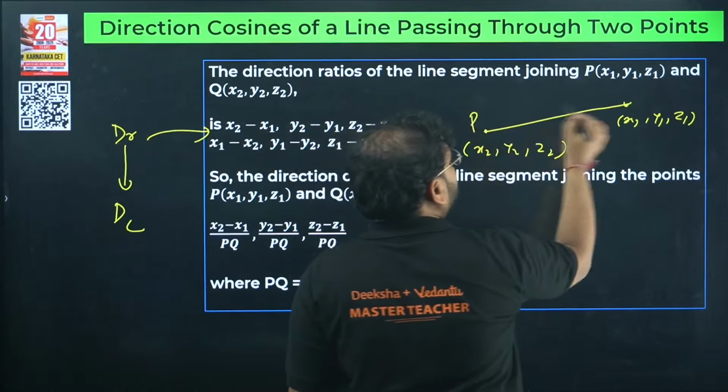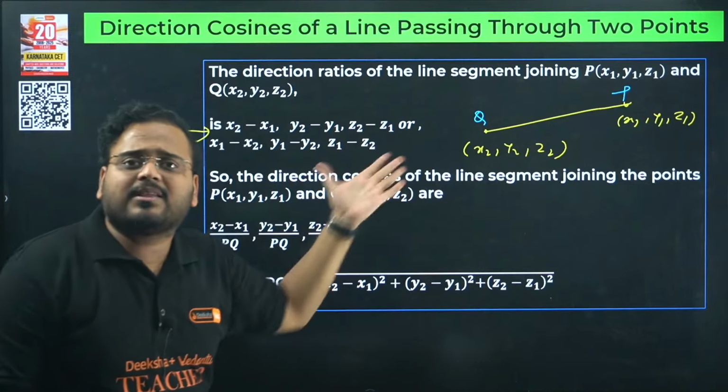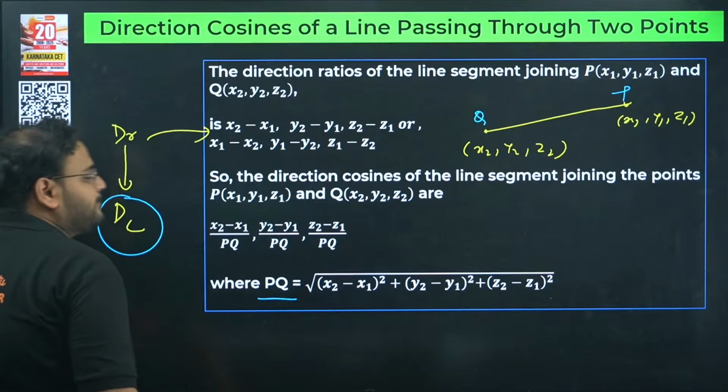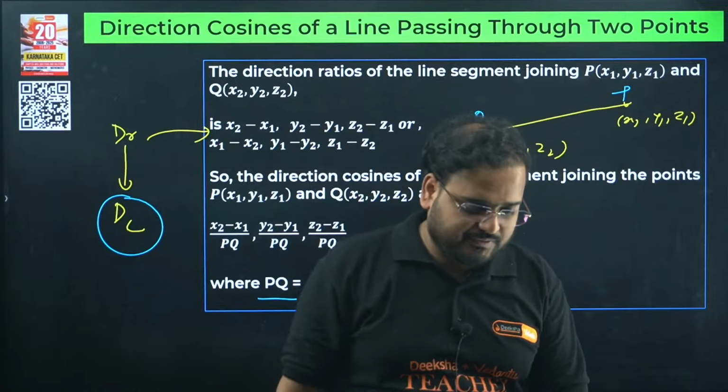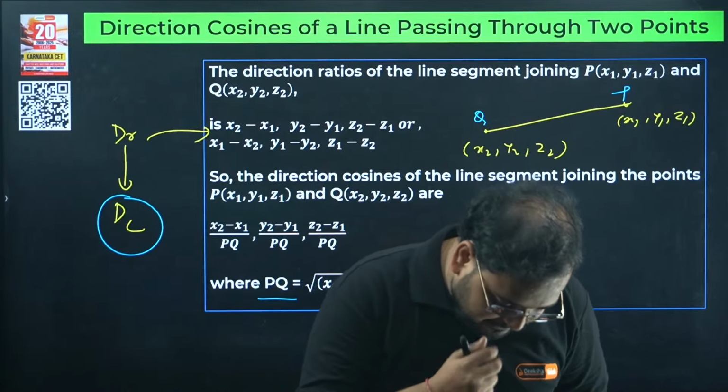How do you find the length PQ? Check here. This is Q, this is P. So PQ you can find using the distance formula, no? Root of this one. This is the distance formula over here. Use this distance formula to find the length PQ. That constant you're going to get, divide each of these differences, x2 minus x1, y2 minus y1, z2 minus z1, by it. You'll get the value of DCs. So both of them are discussed in this approach as well.